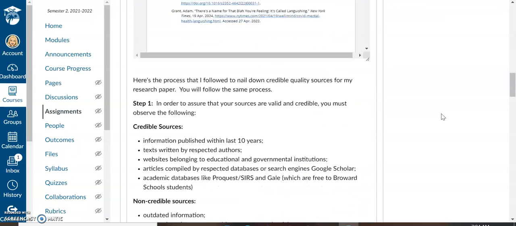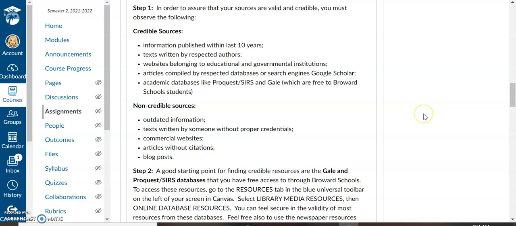When I'm compiling my working bibliography, I want to make sure that I'm including on it only credible sources. So here's some things to look for to make sure you have credible sources. First of all, it should be information published within the last 10 years, ideally the last 5. I'm researching COVID, so most of my research will be 2 years or less.